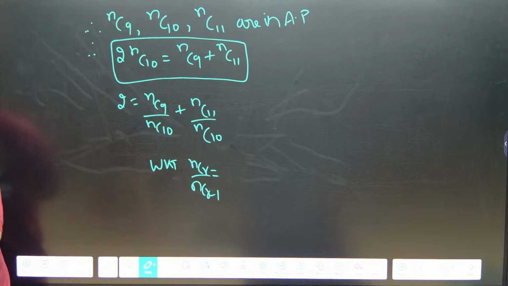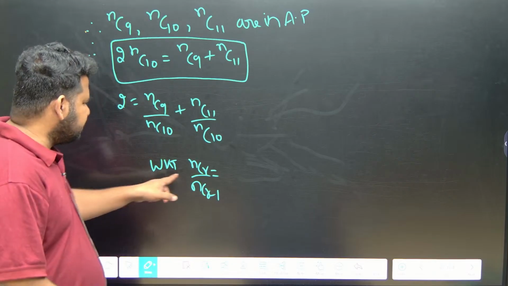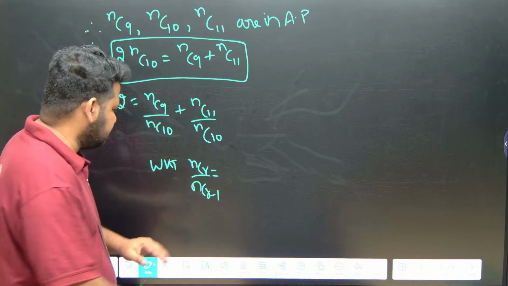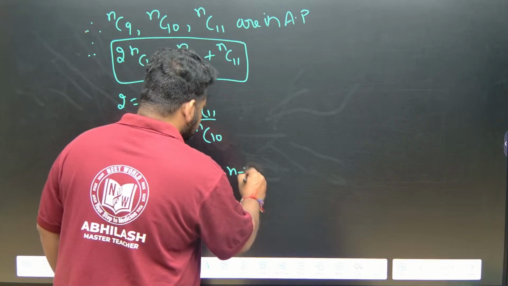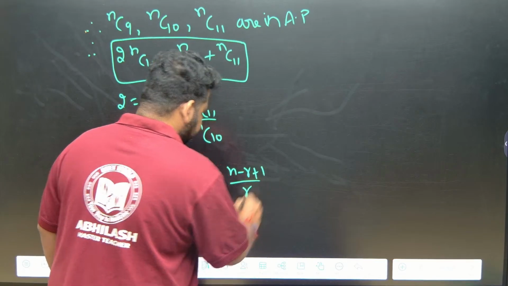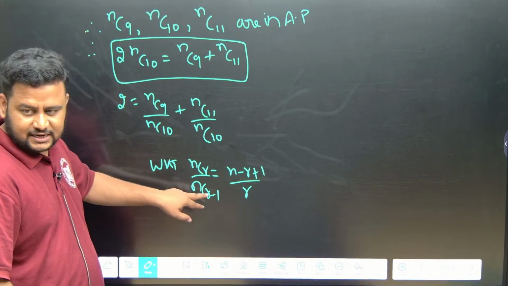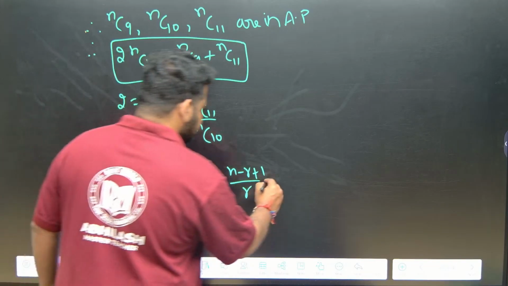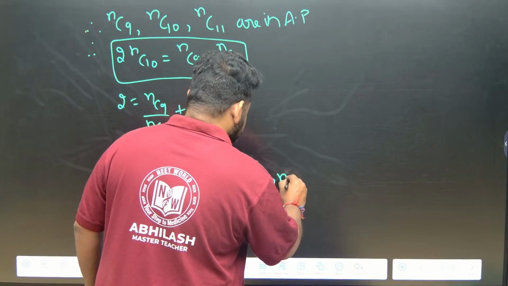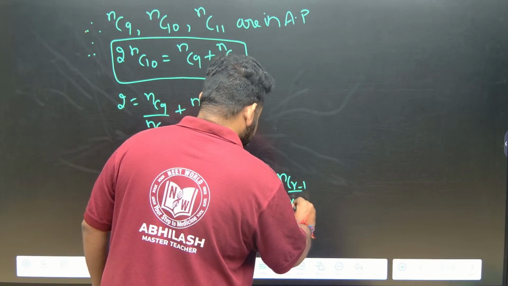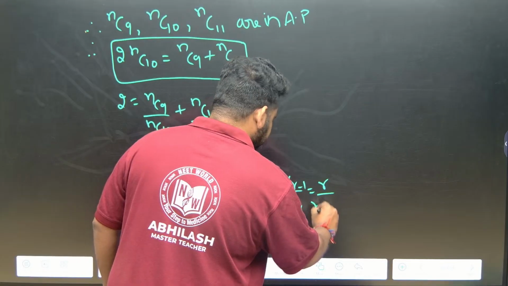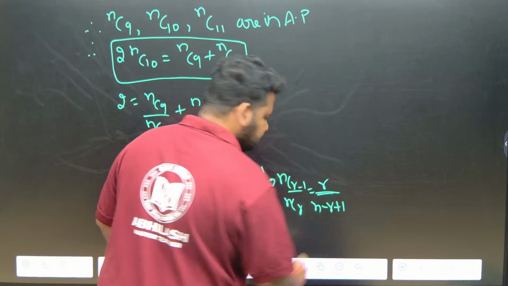Okay, let us continue. We know that NCR by NCR minus 1, focus on the class, this will become N minus R plus 1 by R. But here we are having NCR minus 1 by NCR. This implies NCR minus 1 by NCR is equal to R by N minus R plus 1. Correct na?